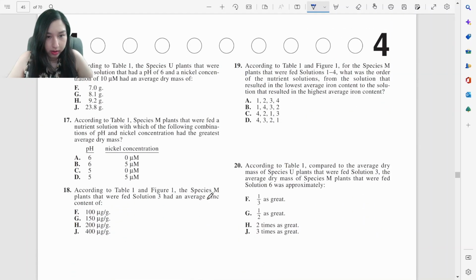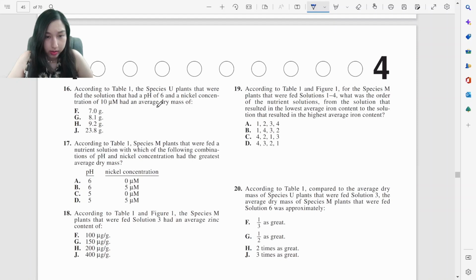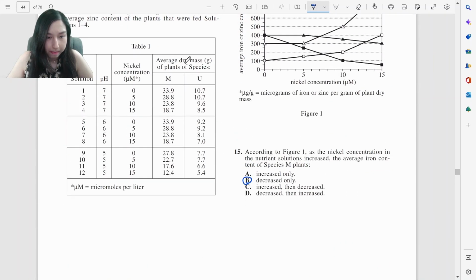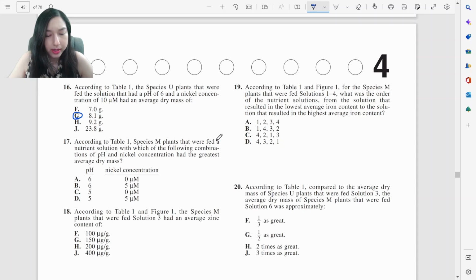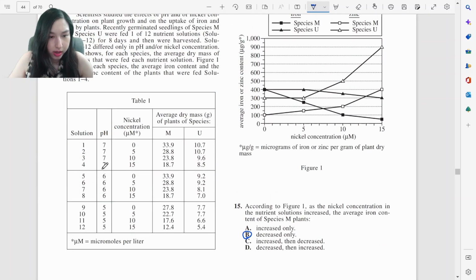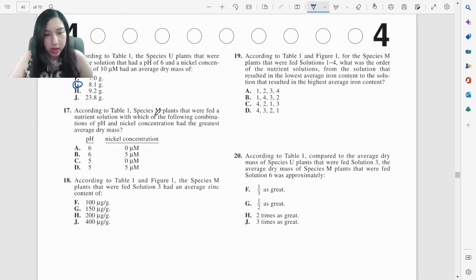Oh, we just have to read this table. pH 6, nickel concentration of 10, it's going to be 8.1 if I'm reading this correctly. It's 8.1.